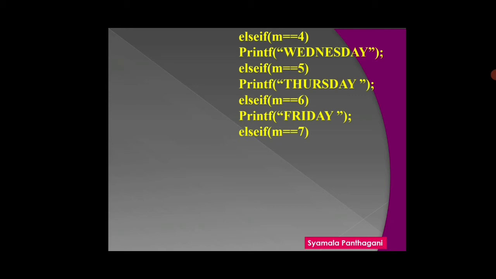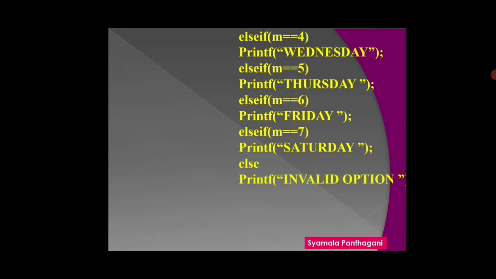If this condition is true, the compiler prints Saturday. If this condition is also false, the last one is invalid option. This is more than 7, that is invalid option. Getch, closed bracket. This is the whole program.